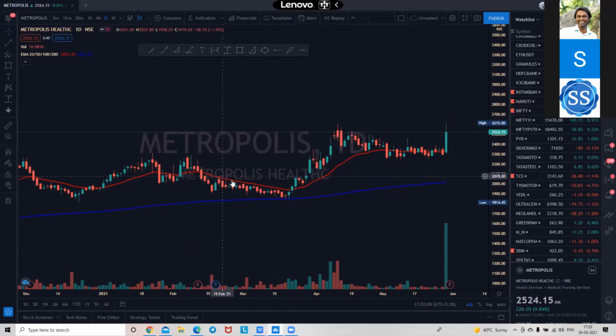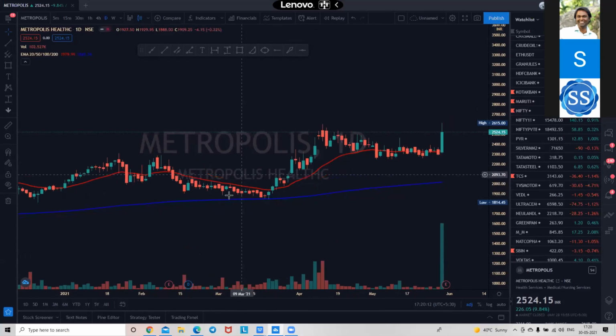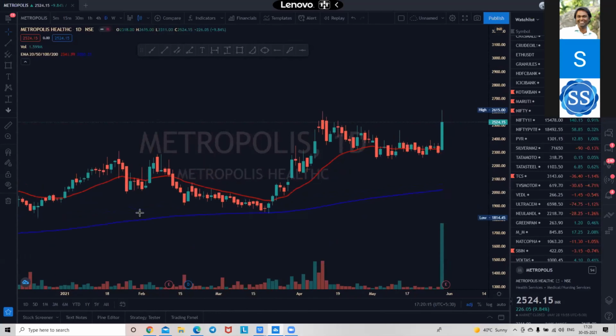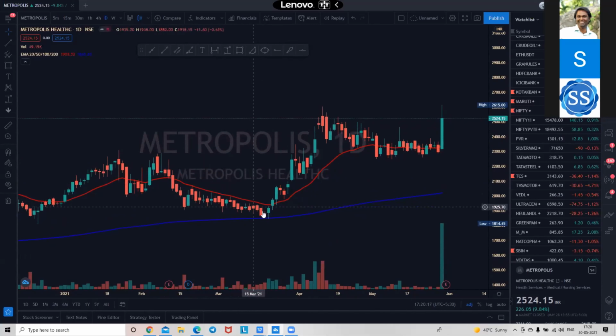It is touching the 20 EMA. It has not left the 20 EMA. It was there. Here the moment it left, it found the 200 EMA. And the moment it found the 200 EMA, that's the powerful level of reversal. Just wait for the stock to move above the 20 EMA. See, the stock moved above the 20 EMA over here.